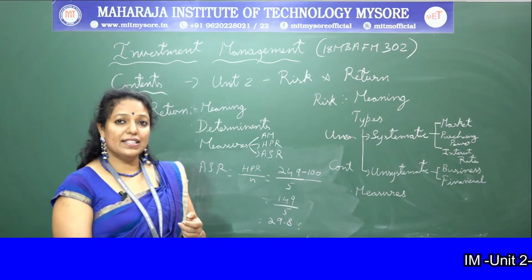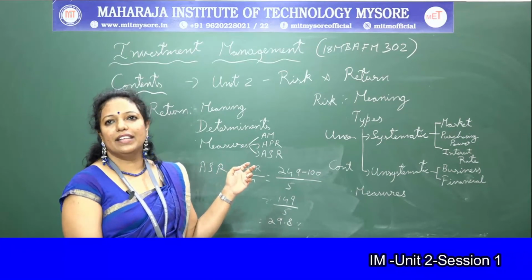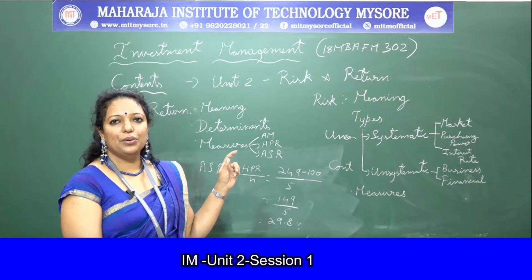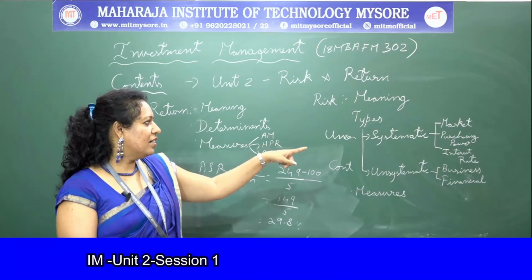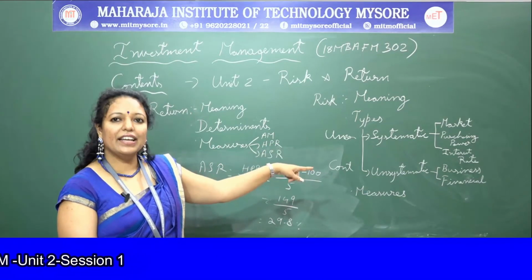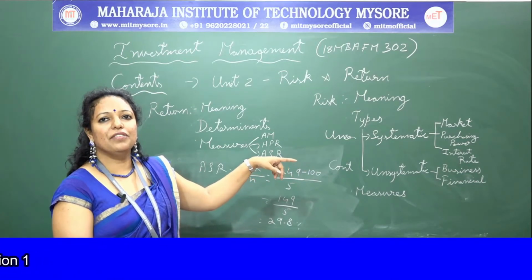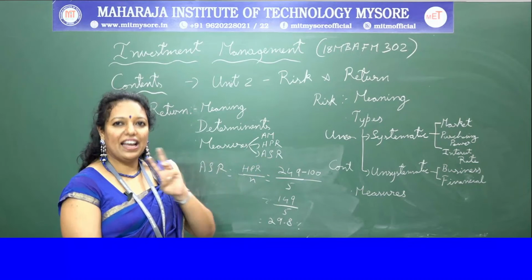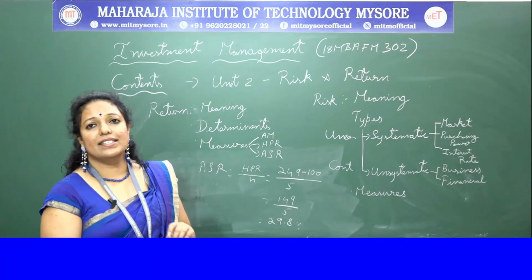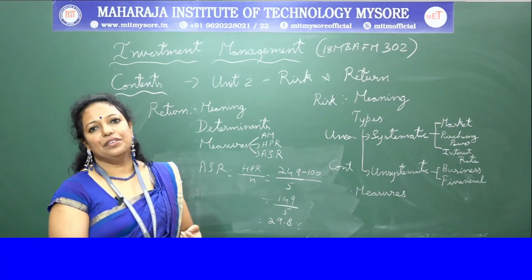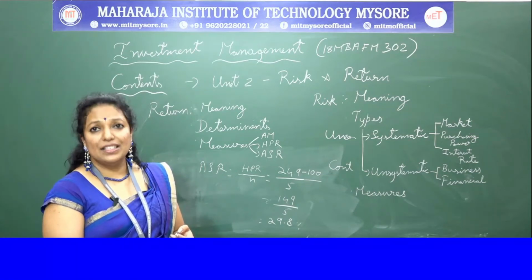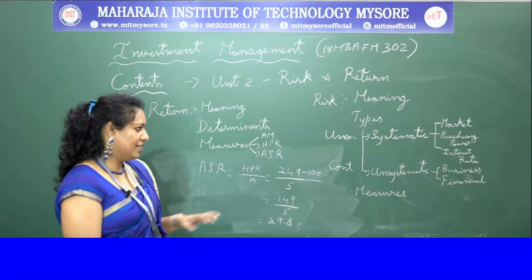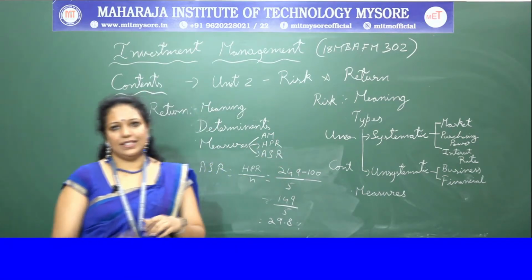risk. When we say unsystematic risk, like we had the systematic risk, in the systematic risk you have market risk, purchasing power risk and interest rate risk. Whereas if you say unsystematic risk, we have two in this, that is business risk and financial risk. So let's know what this business risk and financial risk are. First, begin with business risk.